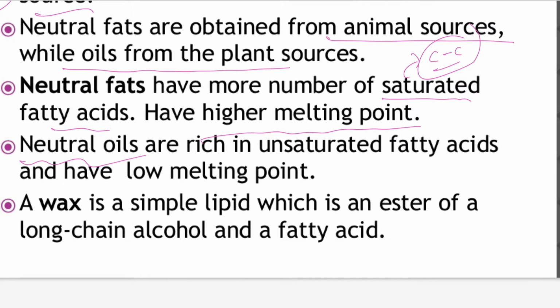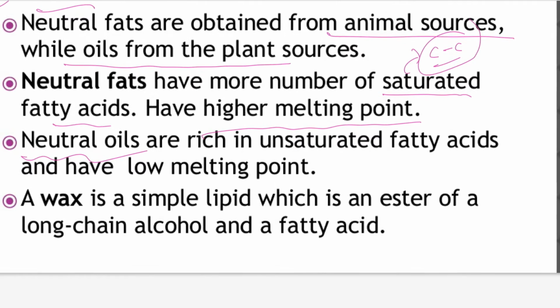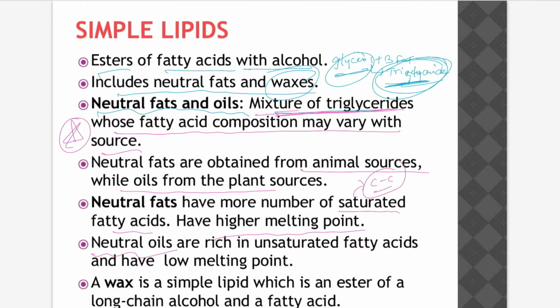A wax is a simple lipid, which is an ester of a long chain alcohol and fatty acids. So these come under simple lipids. One of the simple lipids is triglyceride. A triglyceride is glycerol plus 3 fatty acid molecules. Glycerol is an alcohol, and it forms ester linkages with any 3 fatty acid molecules, the ester bonds between the glycerol and fatty acids.